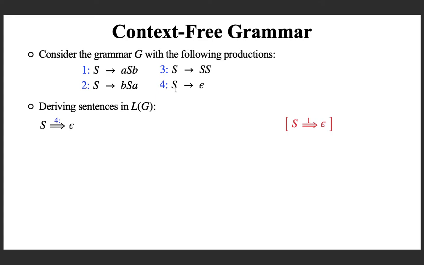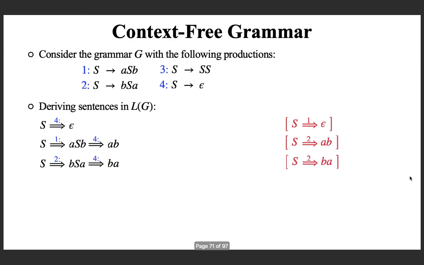Then beginning with the start symbol, maybe you can first apply production number 1. So what are you getting? You are getting this, and now if you apply production number 4, you are getting AB. So you can say in 2 steps you derived AB. Third example, derivation, and here starting from the start symbol, apply production number 2. And if you apply production number 4 here, you will get BA. So in 2 steps, BA is derived.